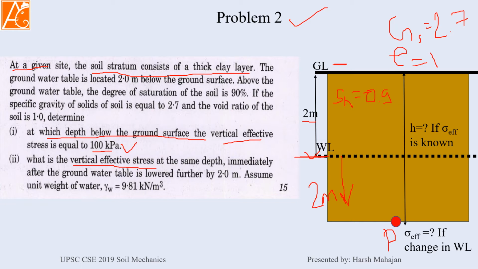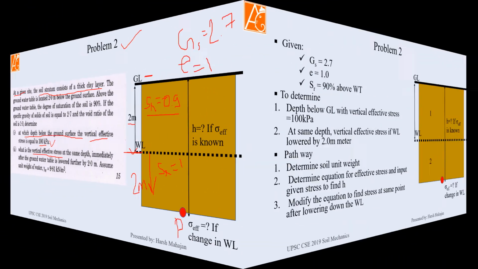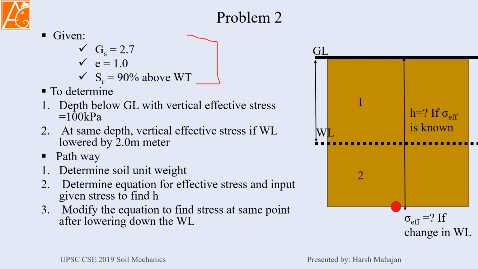Okay, so this is a very easy question. First of all, below the water level soil saturation will be 100%. Always remember this, don't be confused. Below the water table soil is filled up with water, so saturation is 1, and above it can be anything, so here it is given as 0.9. Okay, so these are the given things, and these are to be determined. The pathway will be: first you have to determine the soil unit weight, then we will determine the height, and then we will change the water table and find the new effective stress at that particular point P.